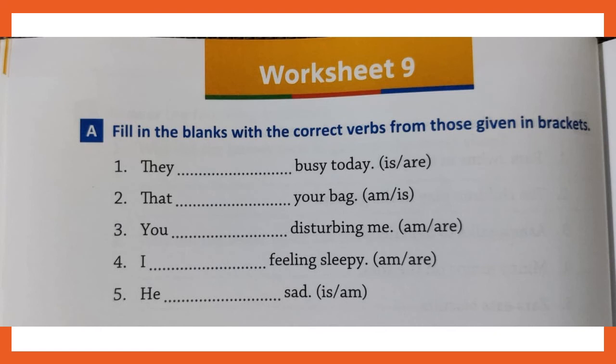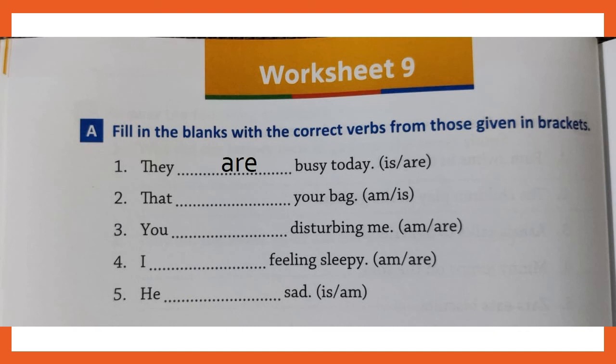Now here the answers are already given in bracket. After each sentence, you have to choose the correct answer. So let's start. Number 1, they dash busy today. Now with they, what will come? You remember what will come? Are. So write, they are busy today.